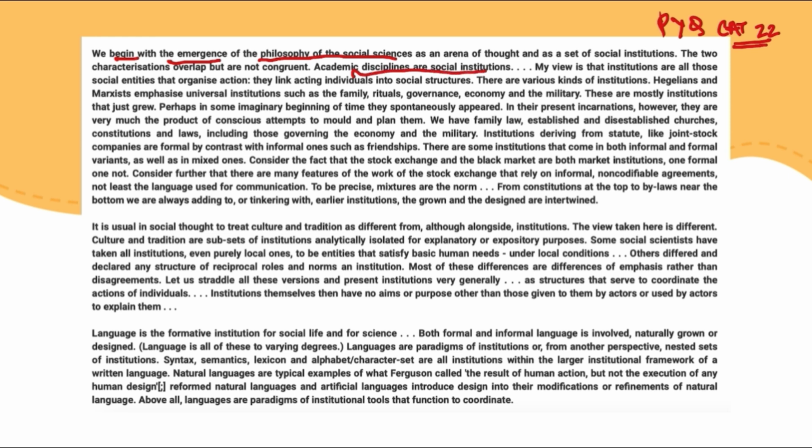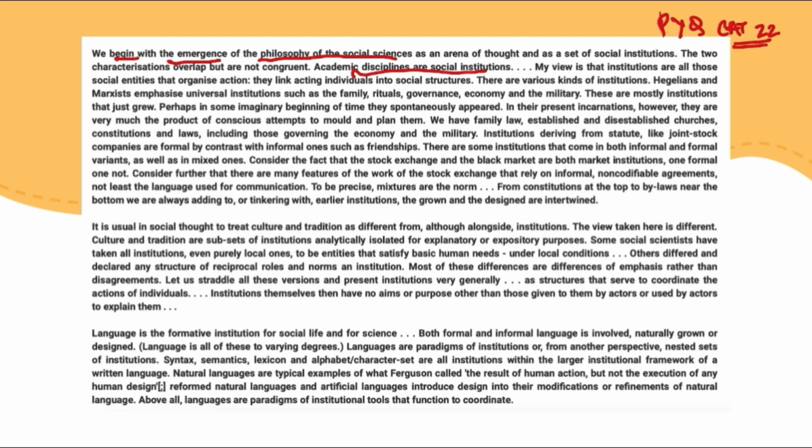And then moving further, it defines institutions as entities which organize social action by linking individuals into social structures, right?